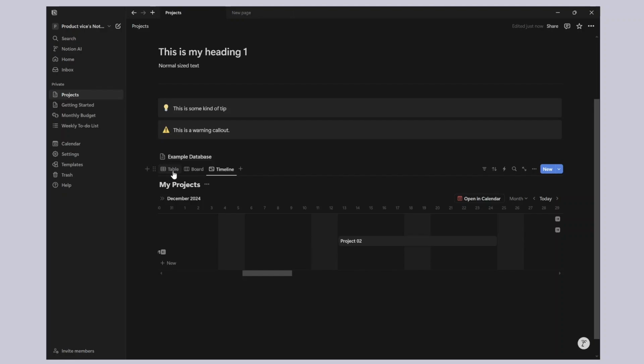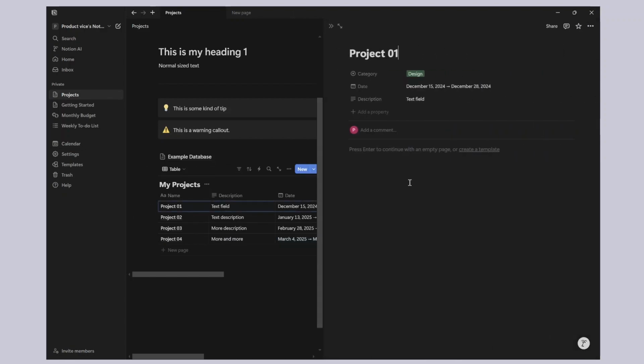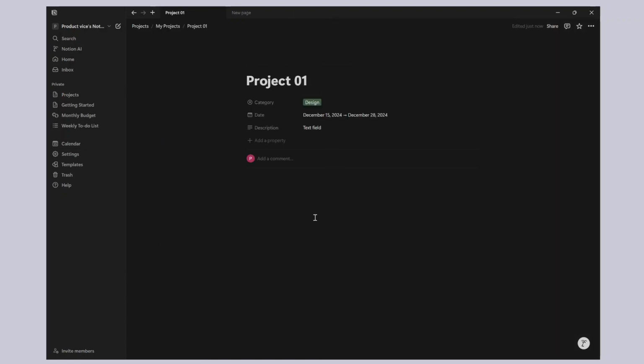But these are basically the very, very basics of creating a database. Now you can pretty much open up any page and you can use it as you want, right? You can even expand this page and you can pretty much do anything you like. You can add headings here, you can add more text here, and you can add images, videos, whatever you want. You can add all kinds of blocks. This is just another page inside a database, which is inside a page itself.